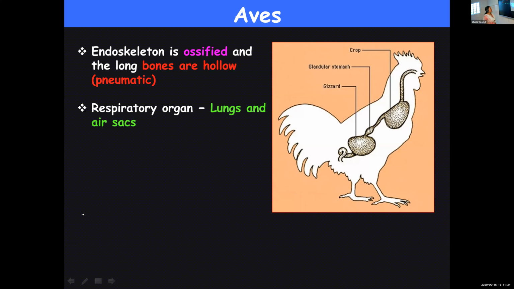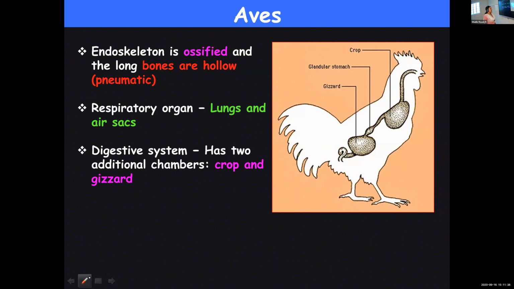And they respire with the help of lungs, and they are also provided with air sacs. And if we see their digestive system, they are provided with two special chambers. You call them crop and gizzard, and you can see in the picture the crop and gizzard. The crop is a chamber where the food will be temporarily stored, and the gizzard is meant for grinding, aiding in digestion.